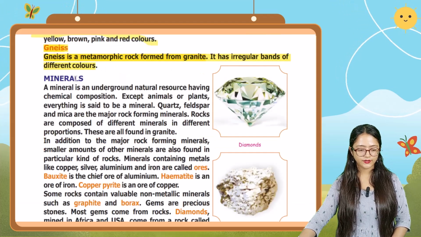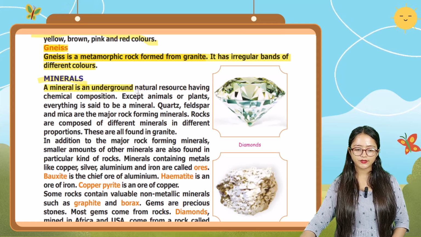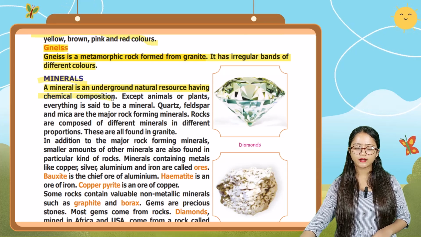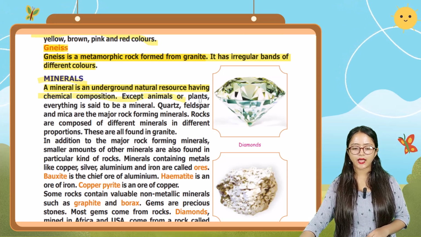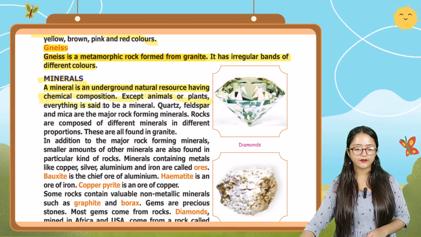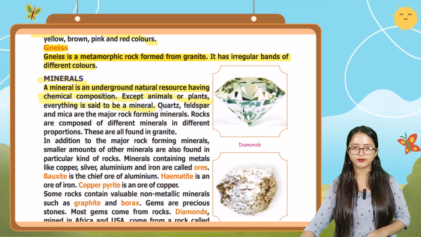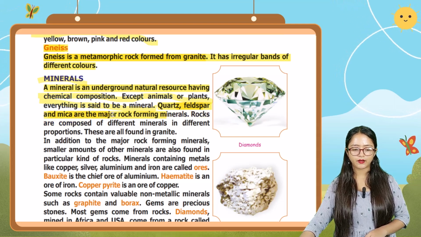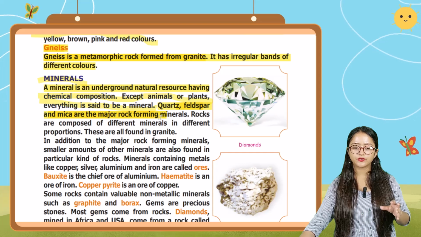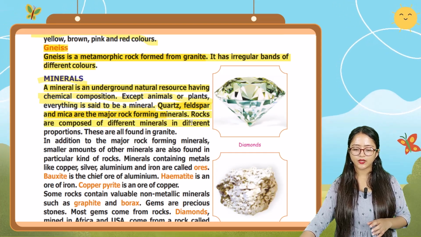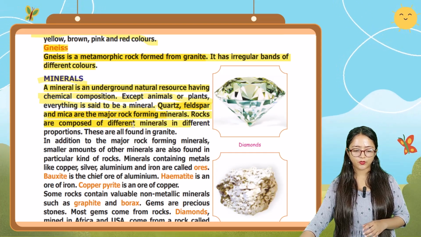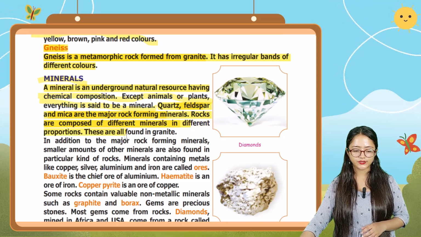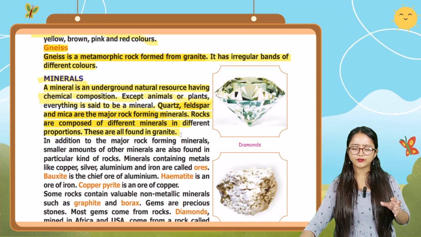Okay, next one, minerals. A mineral is an underground natural resource having chemical composition. Except animals or plants, everything is said to be a mineral. Quartz, feldspar, and mica are the major rock forming minerals. Rocks are composed of different minerals in different proportions. These are all found in granite.